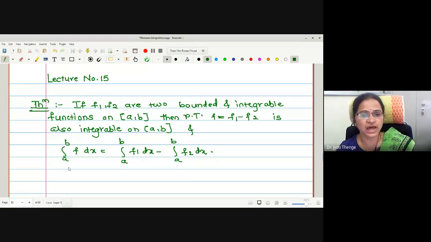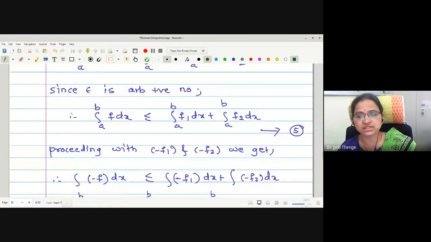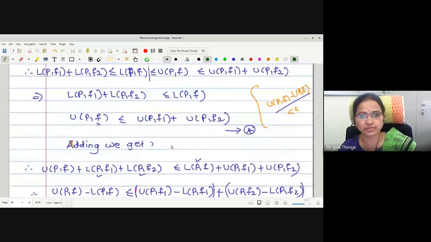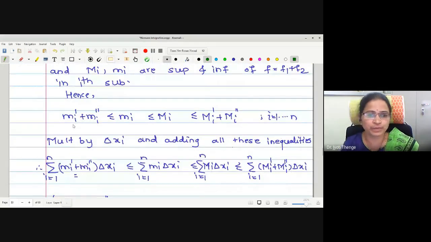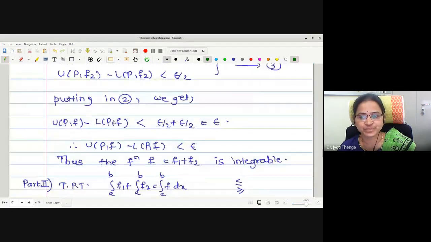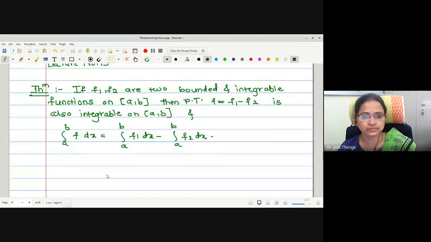Actually, in the last theorem I told you to derive the relation between the bounds of the functions in terms of M dash and M. Have you done this? Have you found the relation? As in the first theorem, we found the relation between the bounds of f, that is f1 plus f2, because the whole proof depends on this only, correct? Have you found this kind of relation in the case of the subtraction of two functions? Yes or no? Students?